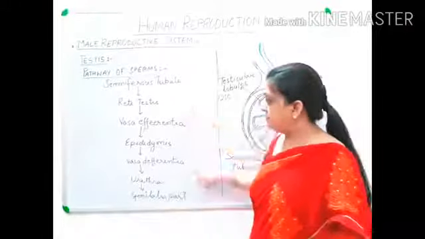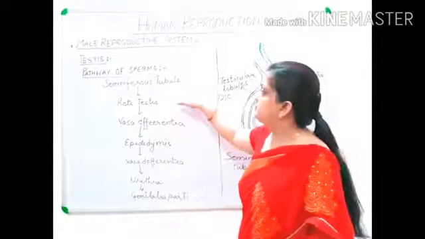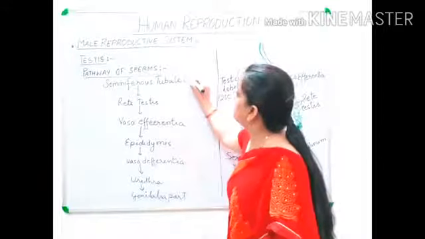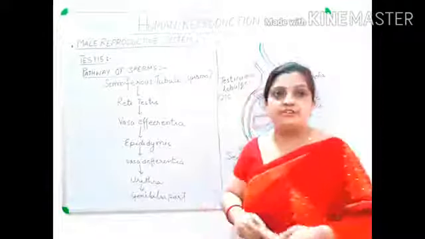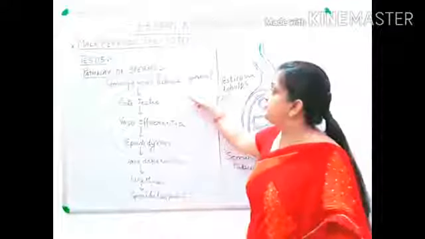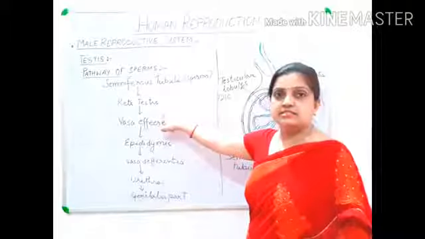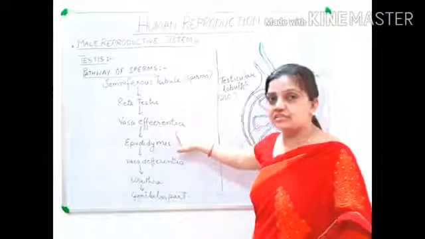Now, by the parts you can understand that sperms are produced in the seminiferous tubules. Now the sperms from seminiferous tubules will move into rete testis. From rete testis, it will move into vasa efferentia.